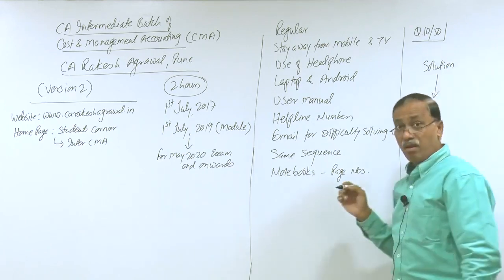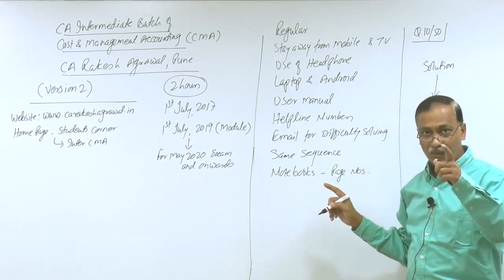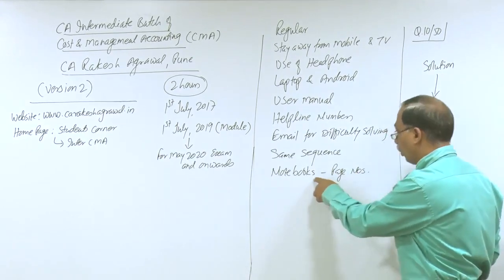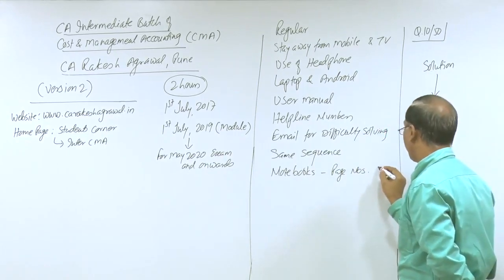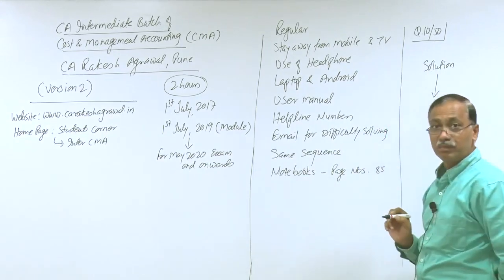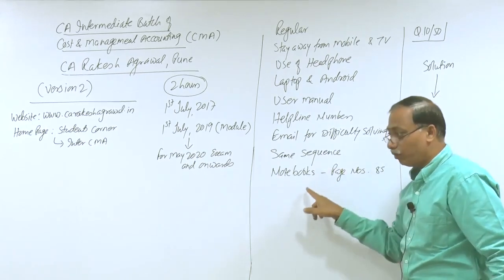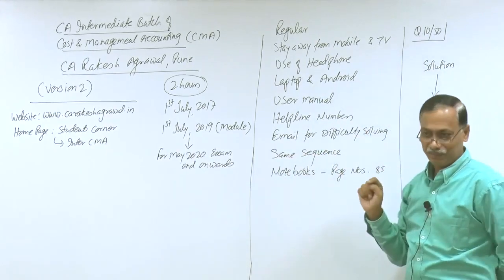Now if you have given page numbers to your notebook, then one more thing can be done. Suppose the page number of your notebook on which you are writing this answer is, let us say, 85. Then what you should do? This page number of the notebook you will write in the printed notes next to the question.